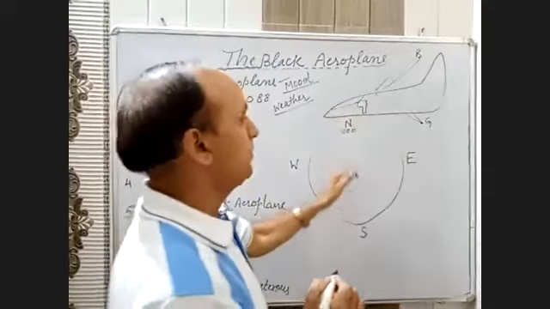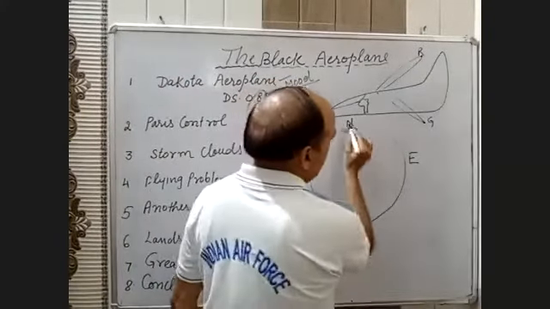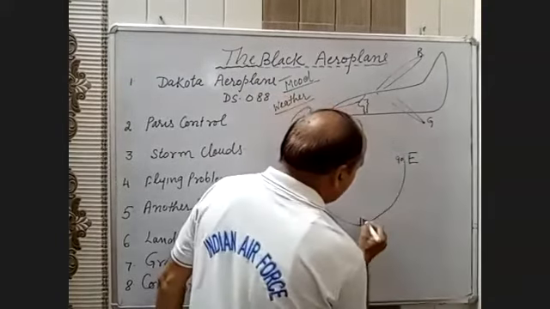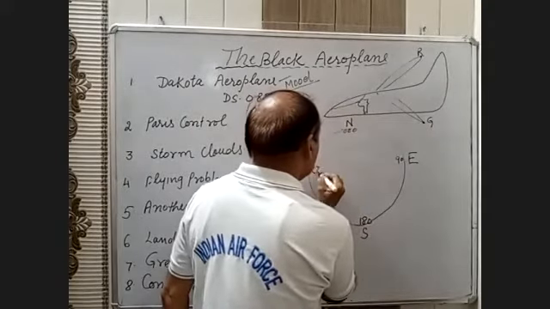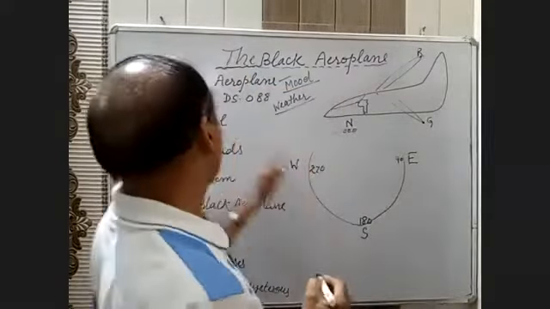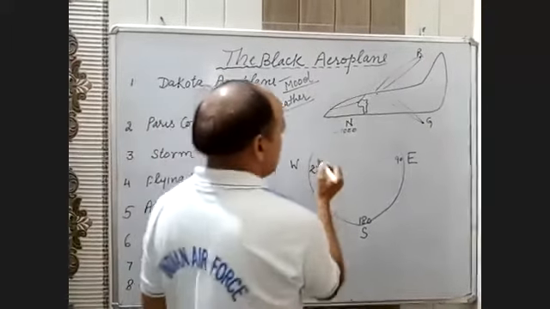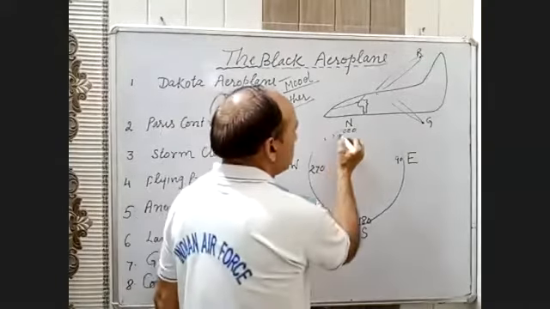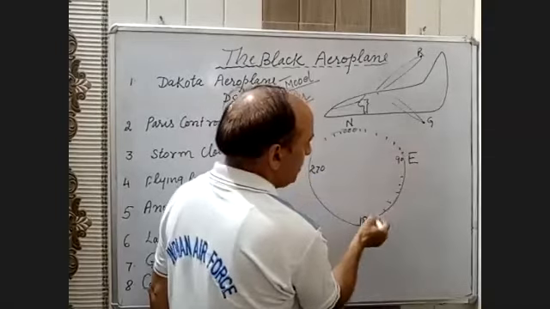Now there is one problem. North is 0, and east can be 90 degrees. South can be 180 and west will be 270. Actually, when he went to Paris, there he was asked to move 12 degree west. All these indications will be like this in the aeroplane. The aeroplane has its set indication.